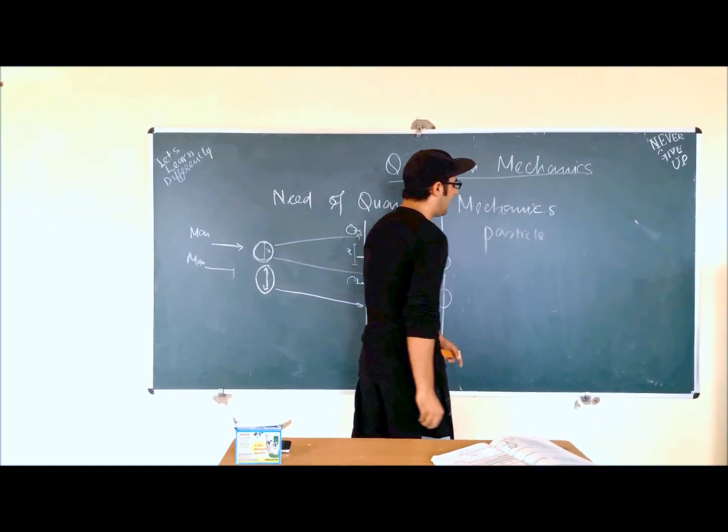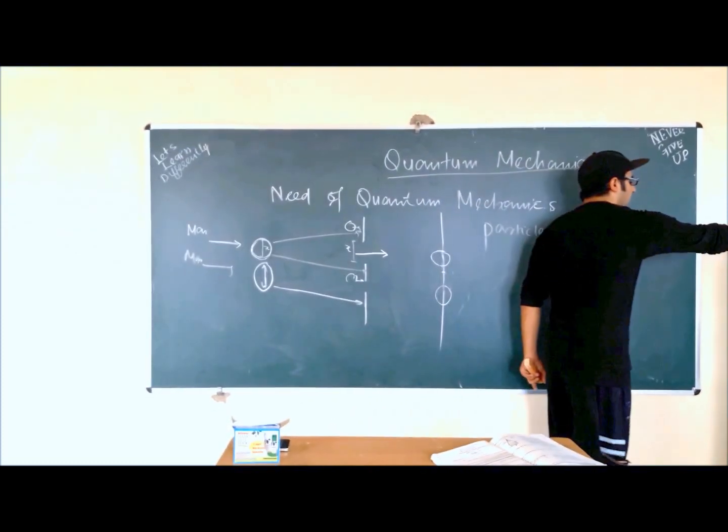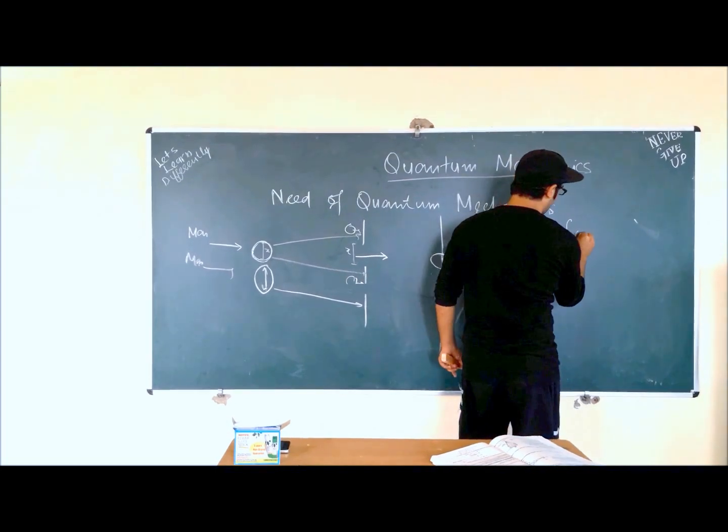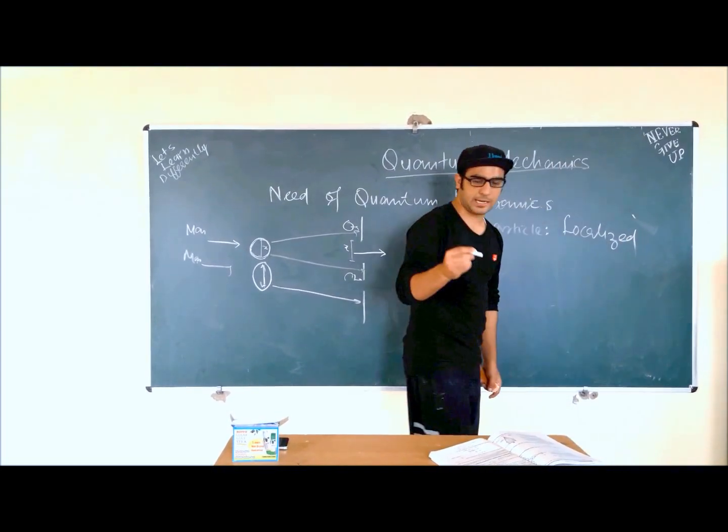So what is a particle? A particle has a localized position. Whatever has a localized position, we call it a particle. For example, this charge is a particle.